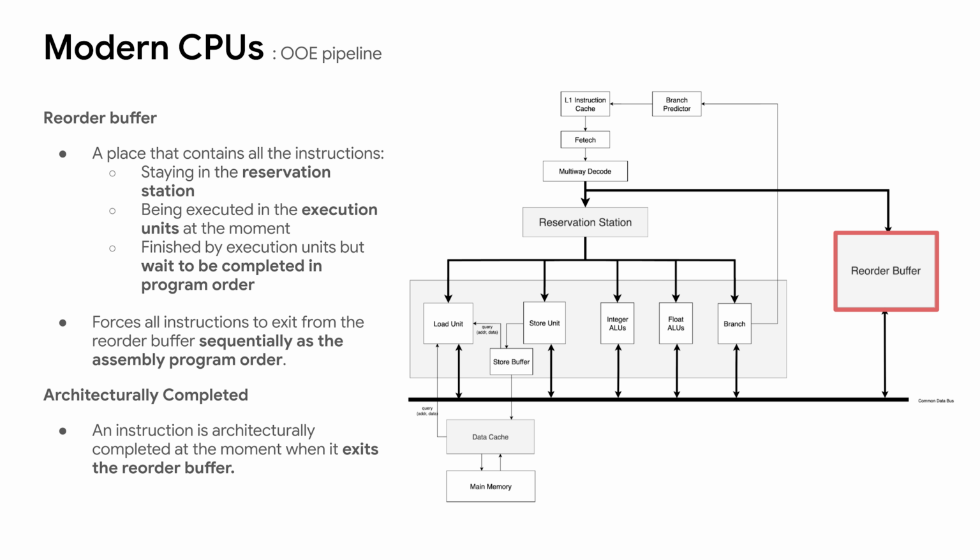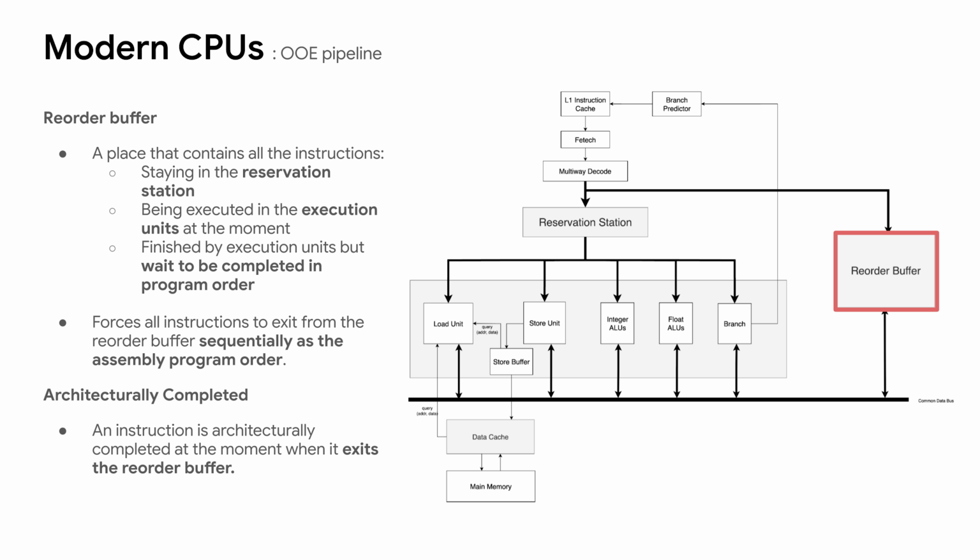Reorder buffer is a place that contains all the instructions staying in the reservation station, being executed in the execution unit at the moment, or those finished by the execution unit but waiting to be completed in the program order. Because of out-of-order execution, an instruction itself might already have finished computation in the execution unit, but another instruction preceding it in the original assembly program order might not be finished yet. The use of the reorder buffer is to force all the instructions to exit sequentially with the assembly program order.